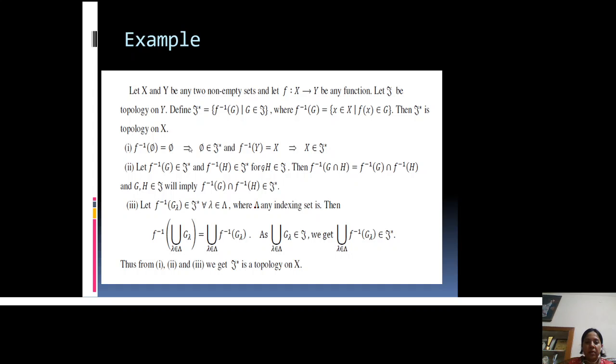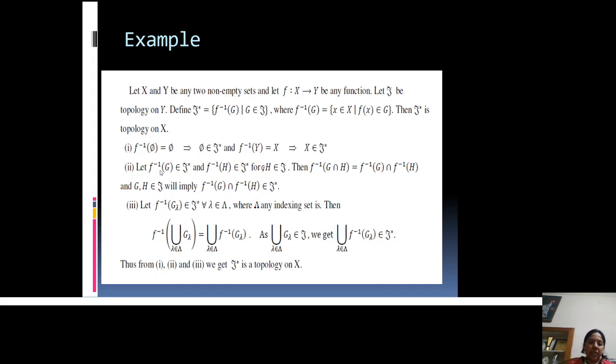And φ belongs to τ, because τ is a topology on Y. As φ belongs to τ and f inverse φ is equal to φ, therefore by definition of τ star, φ belongs to τ star. And we know that f inverse Y is equal to X, and Y also belongs to τ, therefore the inverse image of Y, meaning X, also belongs to τ star by definition of τ star.